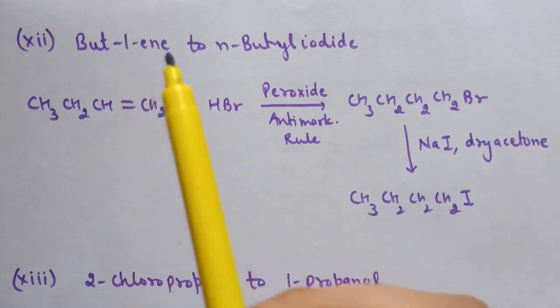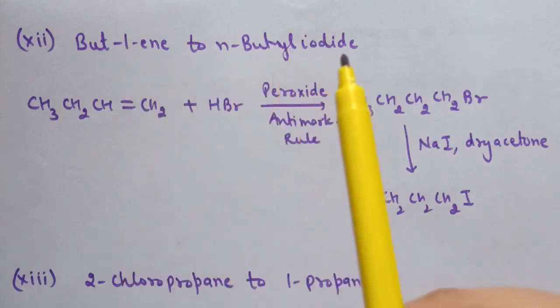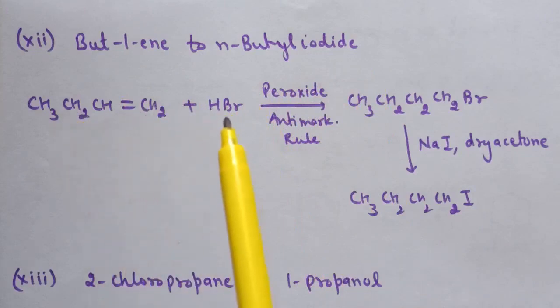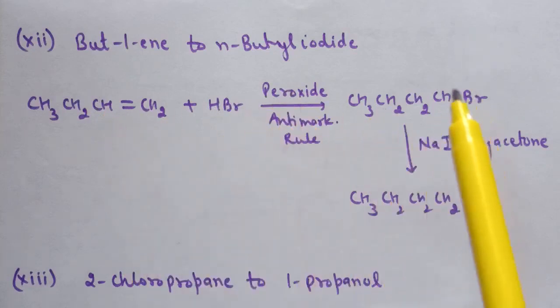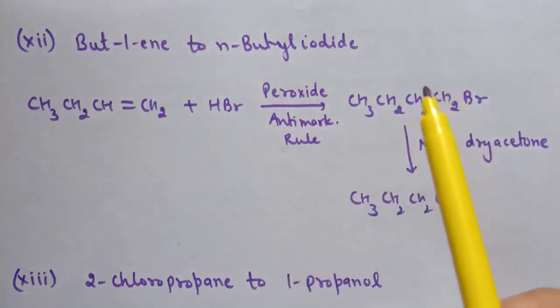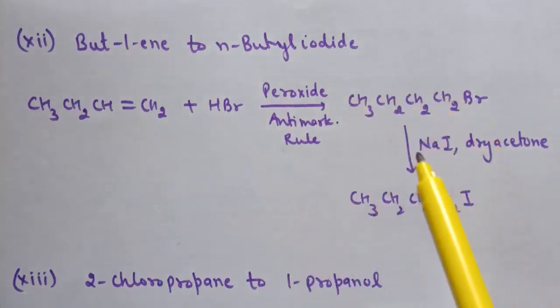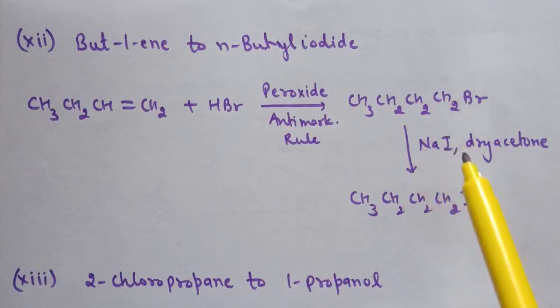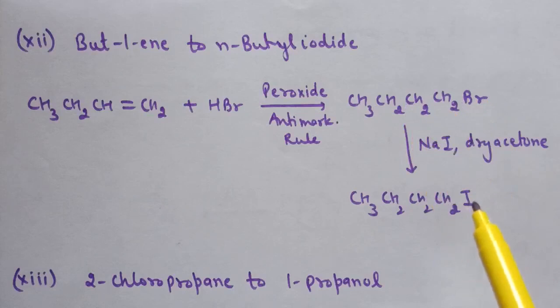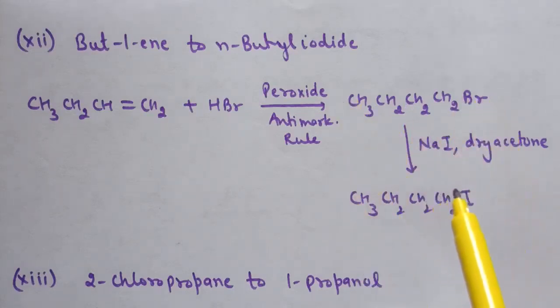12th part is but-1-ene to n-butyl iodide. So first reaction is addition of HBr on this alkene in presence of peroxide leads to the formation of this product. Now when this alkyl bromide is treated with sodium iodide in presence of dry acetone, so here Br is replaced by iodine, and this reaction is also known as Finkelstein reaction.